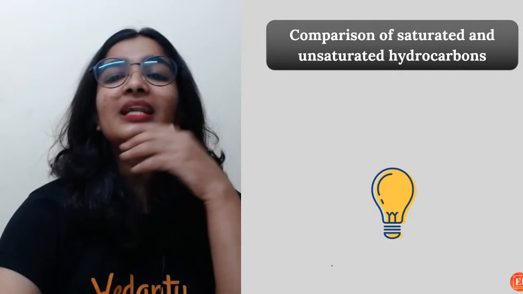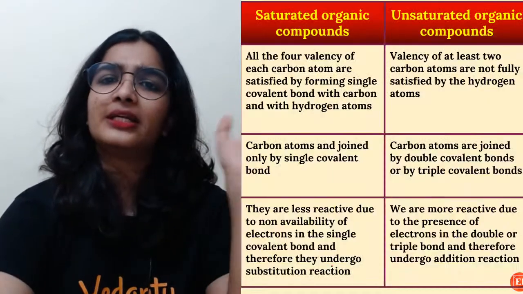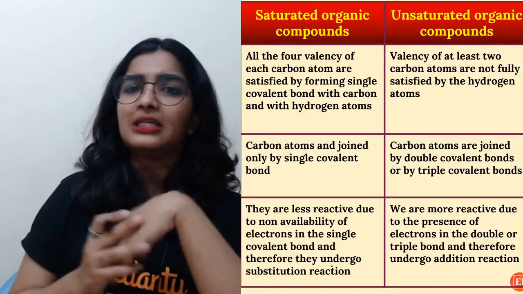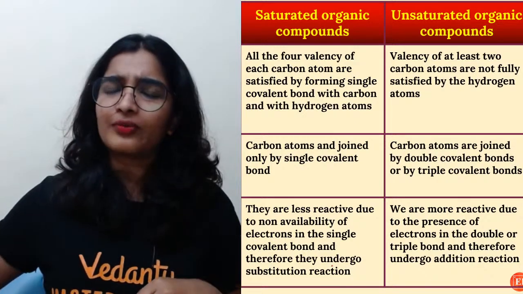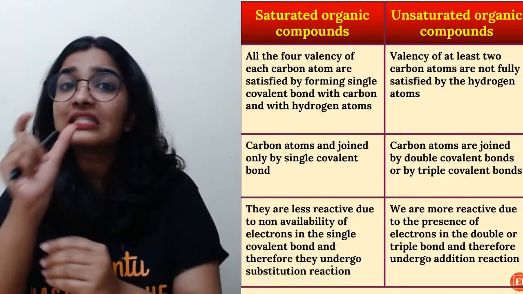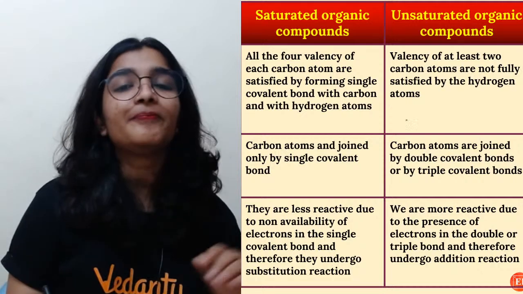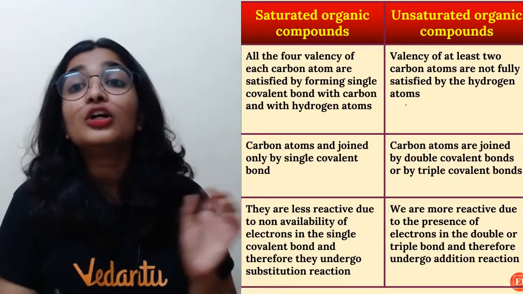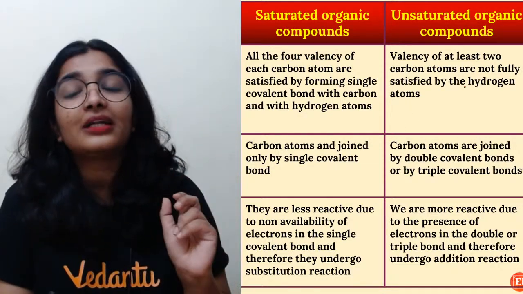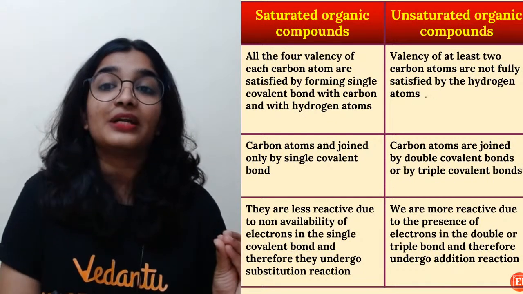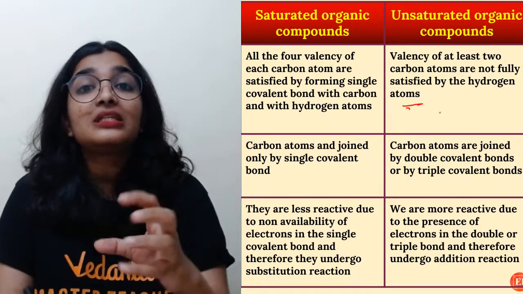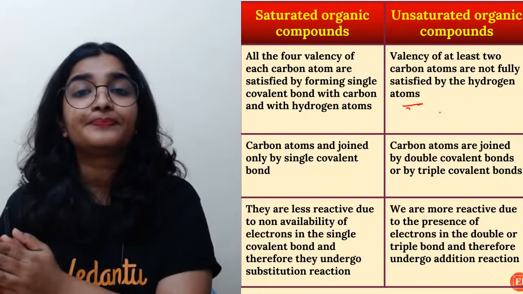Okay. So now if you want to compare the saturated and unsaturated compounds. In saturated, all four valencies of carbon have been satisfied with single bonds. But here it's not the case, right? So the valency of at least two carbon atoms is not fully satisfied by the hydrogen atoms, which means there will be a multiple bond.